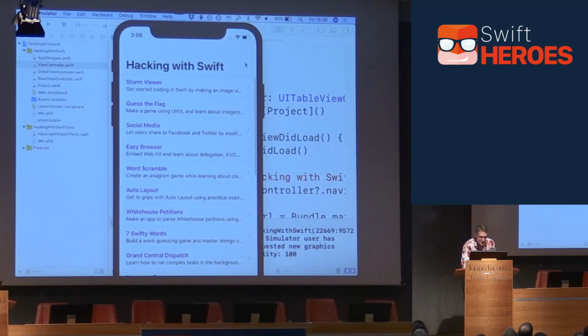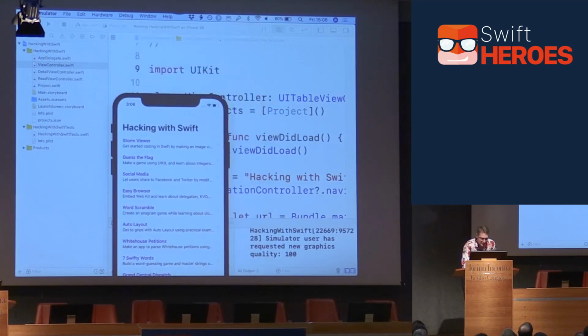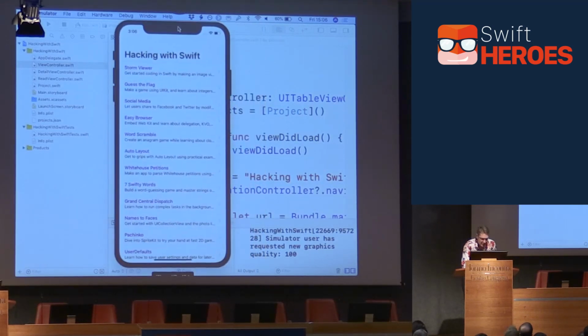Okay, so the iPhone XR is so big, it doesn't even fit on my screen very well, so it's super low resolution. There we go. Okay.